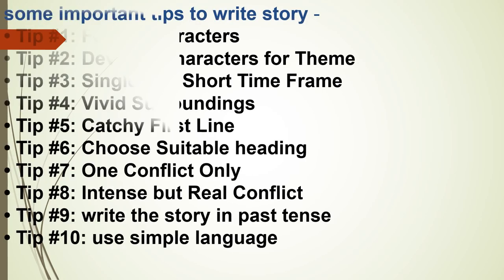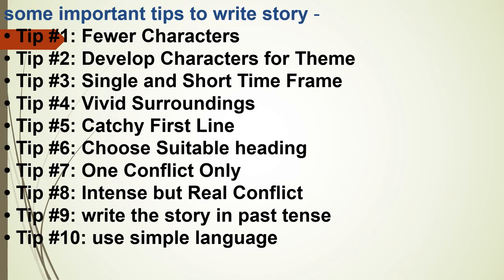Now some important tips to write a story. These are as follows. First, fewer characters, that we have already read. Next is develop characters for theme. There must be characters for a good theme. Then single and short time frame. Vivid surroundings, clear surroundings.